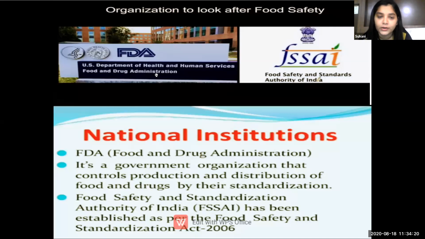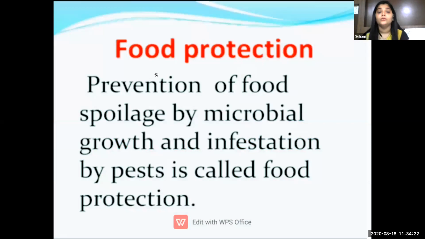Okay, so we had come to our topic, that is food protection. Yesterday we learned about food spoilage, food wastage, and now it is food protection, that is, how to protect our food. Prevention of food from spoilage by microbial growth and infestation by pests is called food protection.